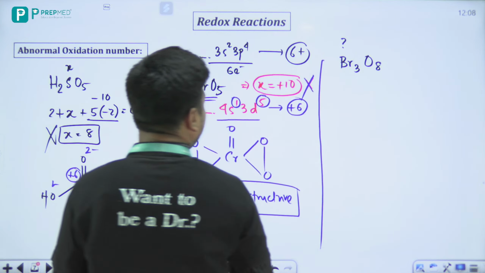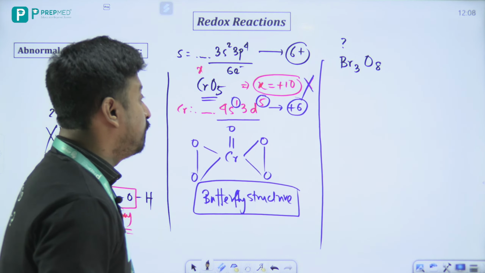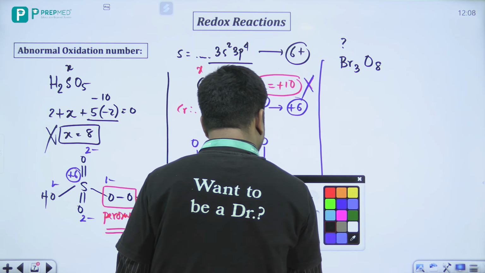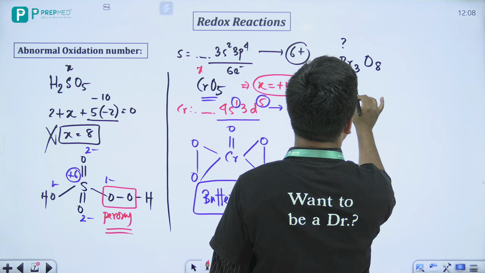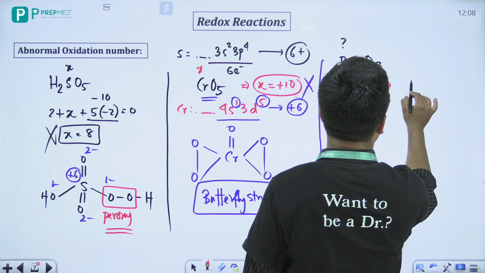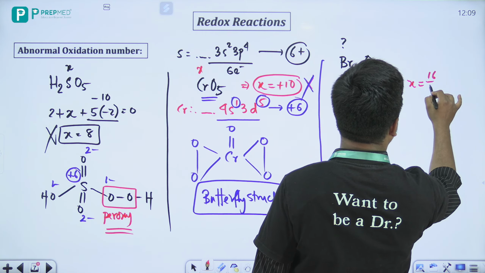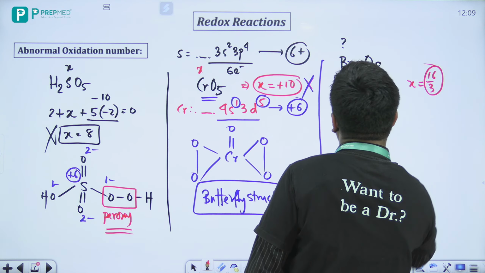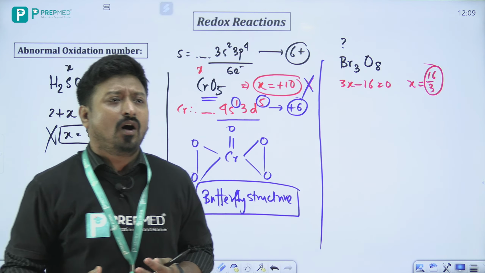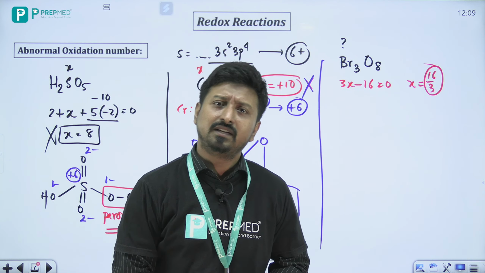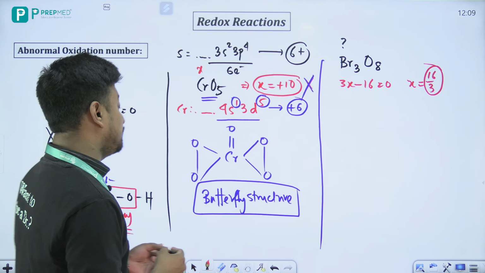Okay, look, for bromine, if I calculate in the conventional way, then 3x minus 16 is equal to 0. That means x will be equal to 16 by 3. It is a fractional oxidation state that we are suddenly getting. Oxidation state is basically determined by changing electrons. How can electrons be fractional? That is the biggest question you can ask yourself.